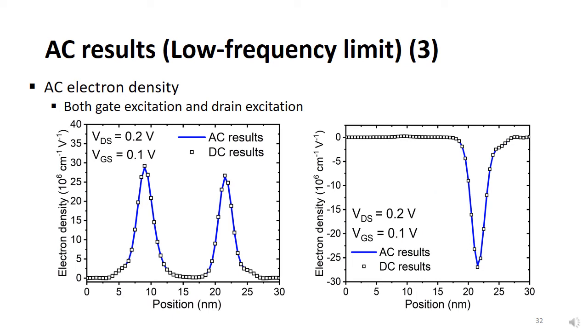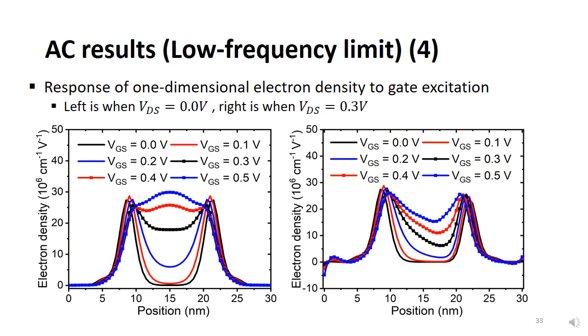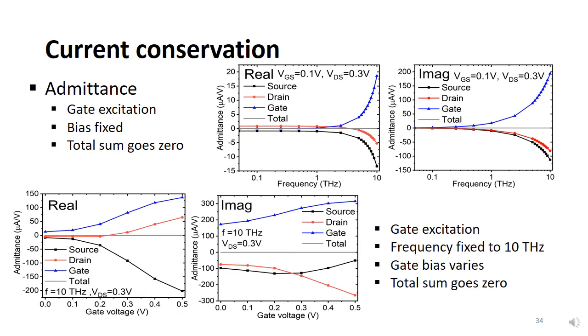The one-dimensional electron density along the channel is shown for gate and drain excitation cases under non-equilibrium conditions. Also, in this slide, the AC-NGF results are compared with the quasi-static results from DC-NGF and exhibit good consistency. More response of one-dimensional electron density to gate excitation is presented in this slide at several DC gate biases. Left is from equilibrium condition, while the right one is from non-equilibrium condition. The current conservation is shown in this slide.